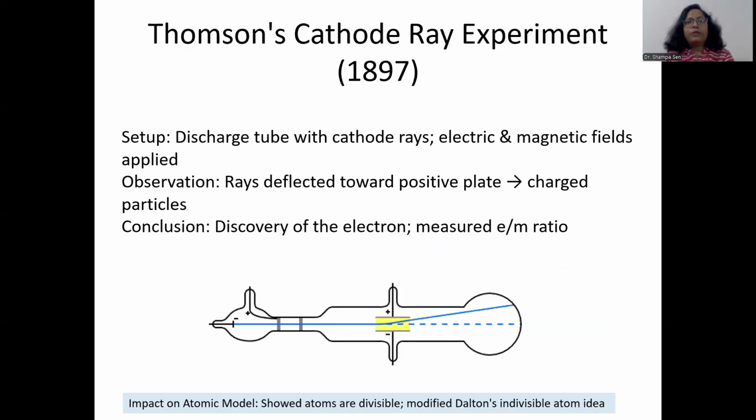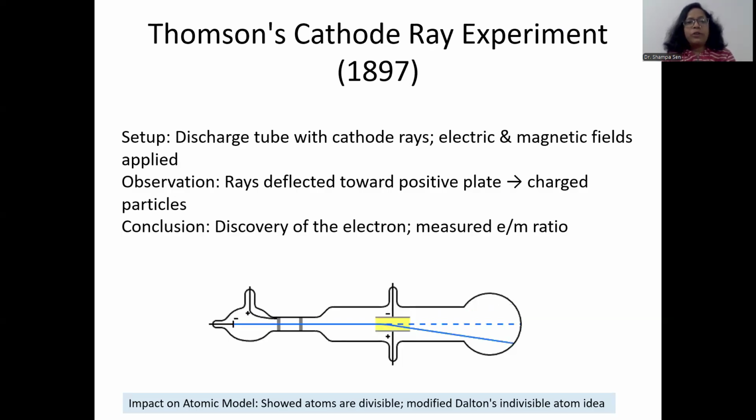Radioactivity was discovered in 1896, but the concept of decay was introduced in 1898. In between, Thomson came up with his cathode ray experiment in 1897.